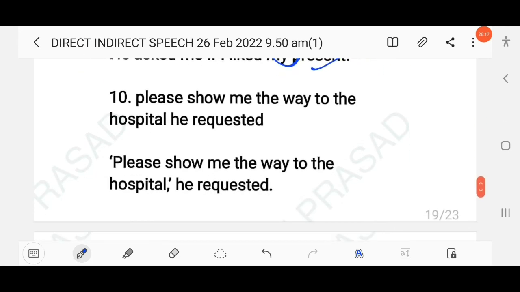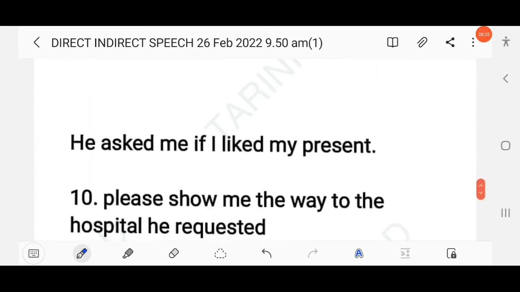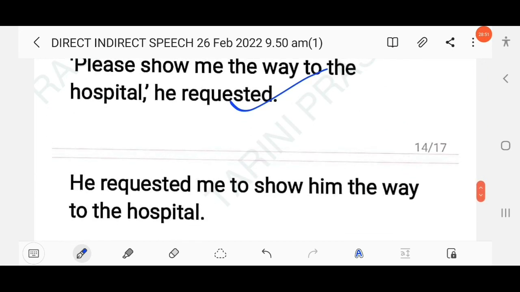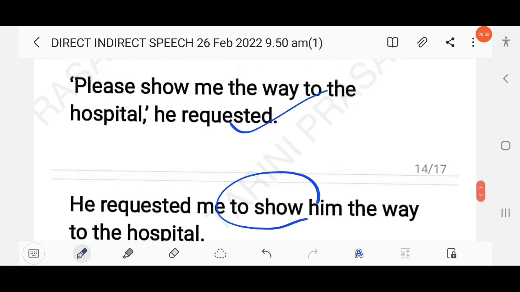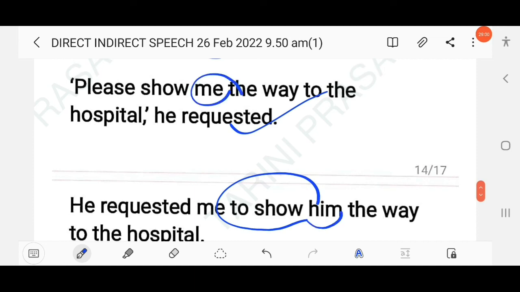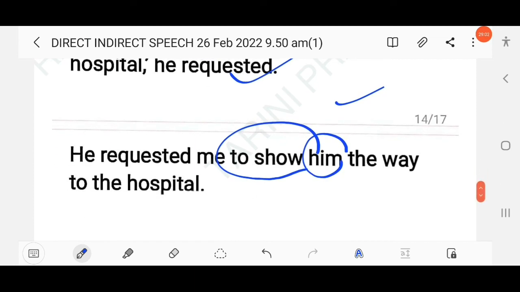The next one, please show me the way to the hospital, he requested. First you have to punctuate it, right? Then you have to change into indirect speech. He requested me to show him. So here to plus infinitive will be followed. To show me means to show him the way to the hospital, right?